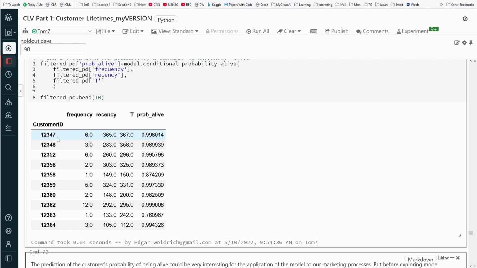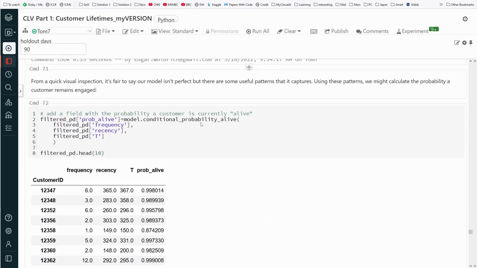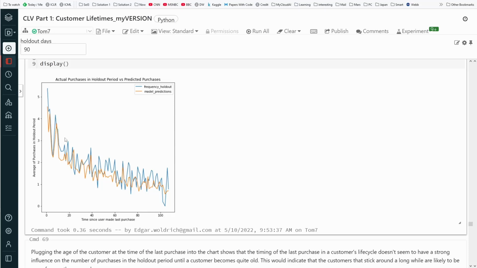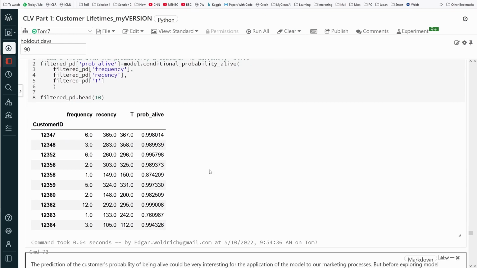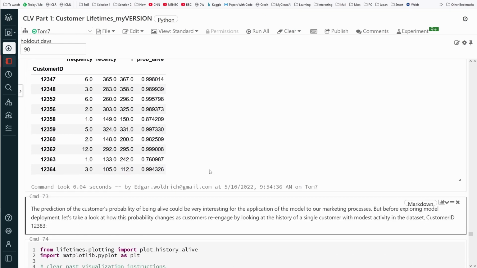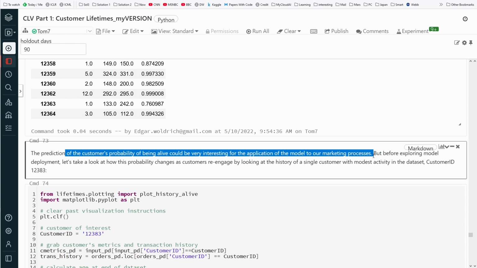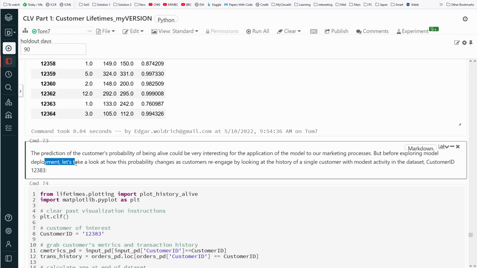So you see, for your specific customers, you get a probability. This is exactly what we have been looking for. It is not optimal, but I think it gives you a good idea. And if you train the model even further or even longer, maybe you can even increase the prediction accuracy. The prediction of a customer's probability of being alive could be very interesting for application to our marketing process. But before exploring model deployment...